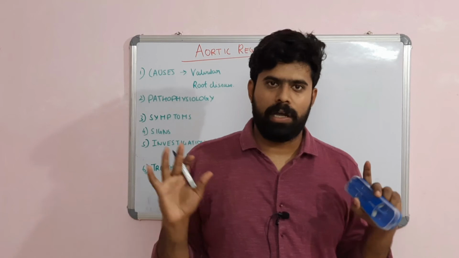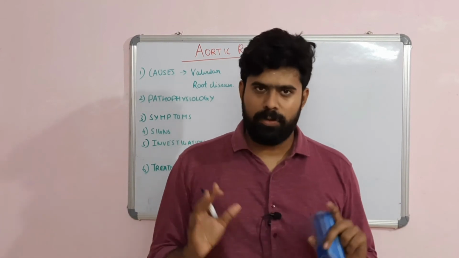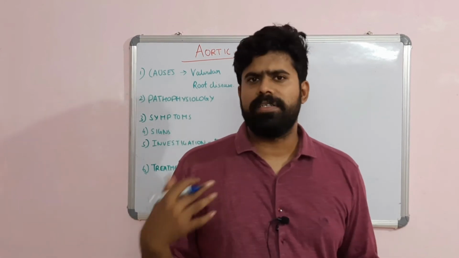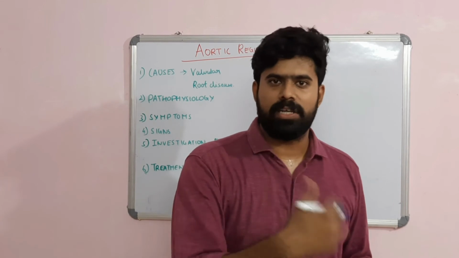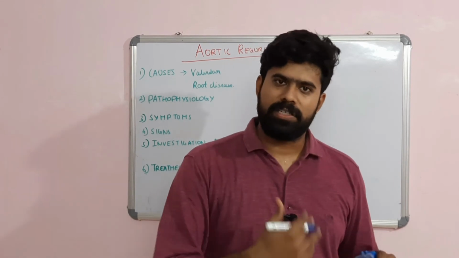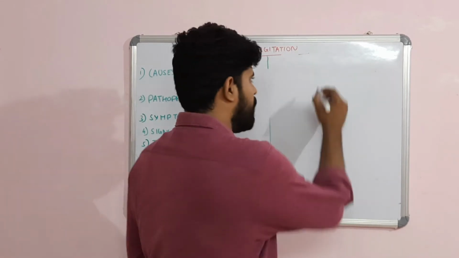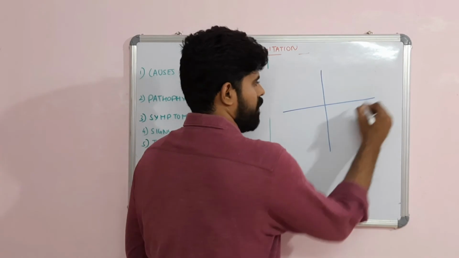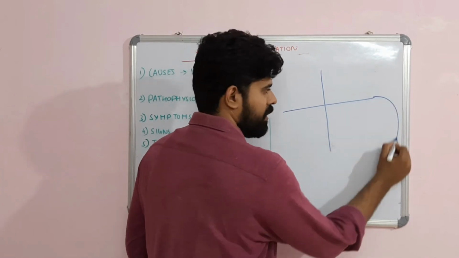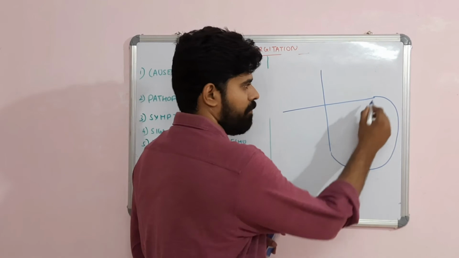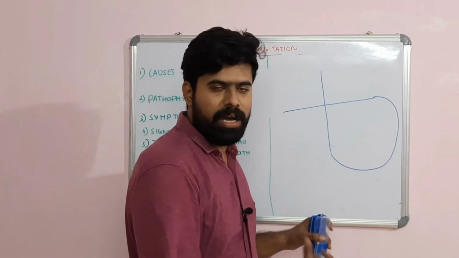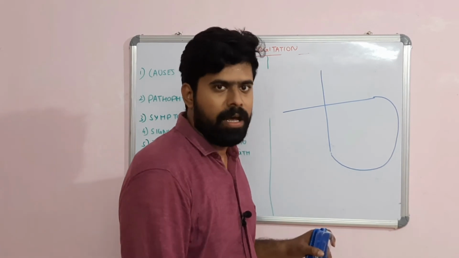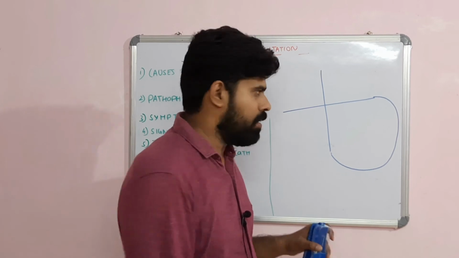So, what does the heart have to do? The heart has to maintain the cardiac output. How does it do that? It has to receive this extra volume of blood. So, to receive this extra volume of blood, the left ventricle will go for eccentric hypertrophy. Normally, the left ventricle will enlarge and receive the extra volume of blood.